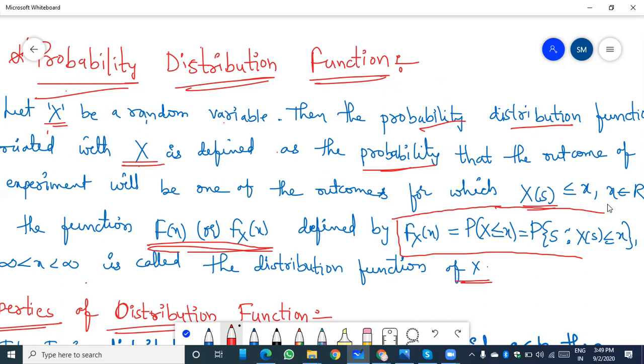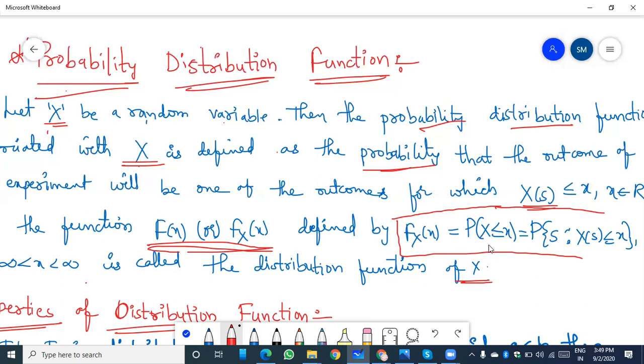For example, in tossing a coin or throwing a die, X(s) for head or tail is 0 or 1. So up to 1, we can take the 0 probability and the 1 probability, and we get how many probabilities are lesser than or equal to the small x variable.